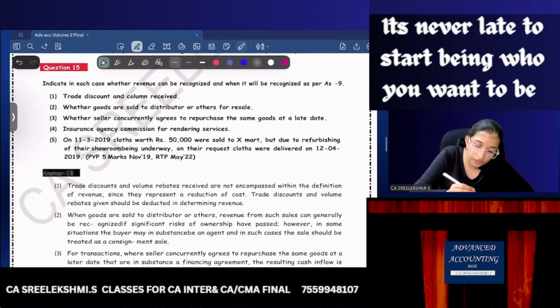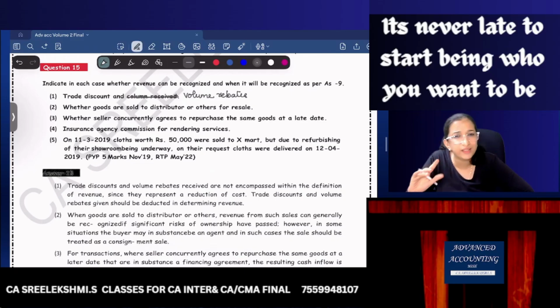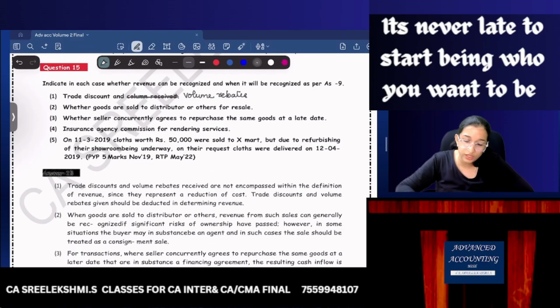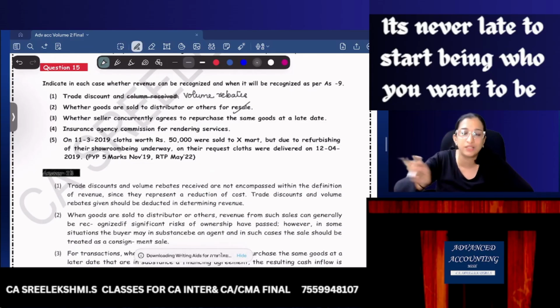Trade discounts and volume rebates will be reduced from the revenue. Whether goods are sold to distributors or others for resale, when the goods are resold, like in case of a consignment sale, only when it is resold, revenue will be recognized.